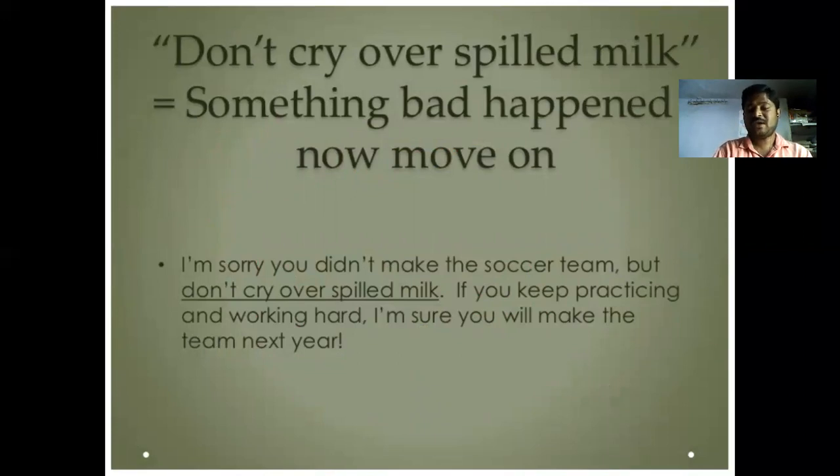Then we can take an example about something bad happened, now move on. I'm sorry you didn't make the soccer team, but don't cry over spilled milk. If you keep practicing and working hard, I am sure you will make the team next year. So the person who was not selected for the soccer team is being consoled by others. He says, I am sorry you are not selected for the soccer team, but don't cry over spilled milk.